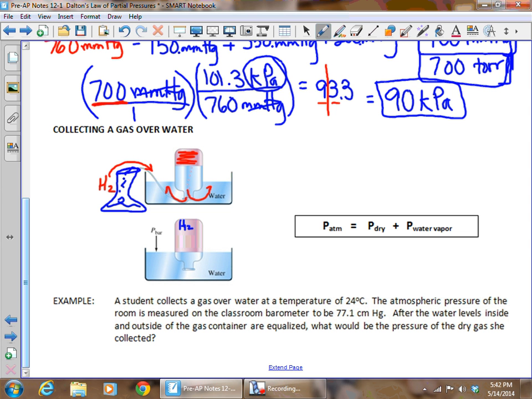And that's really important, because when we do calculations with this, we have to make sure that we are dealing with just what we call the dry gas. In this case, it would be just the hydrogen. And I would want to be able to subtract off that water vapor from the total pressure in order to get what the pressure of just the hydrogen is.